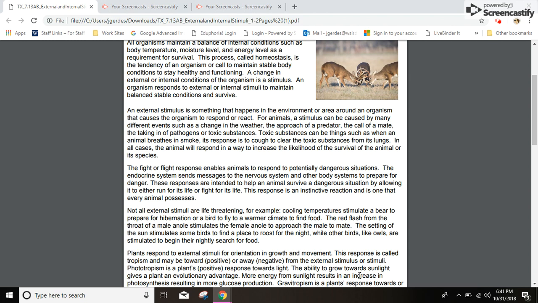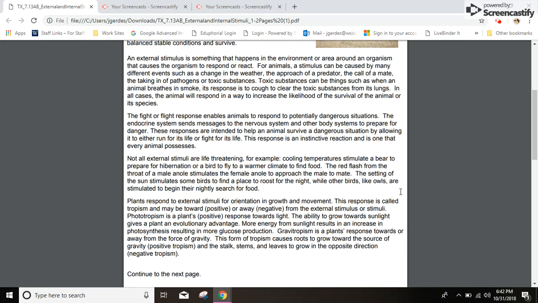These responses are intended to help an animal survive a dangerous situation by allowing it to either run for its life or fight for its life. This response is an instinctive reaction and is one that every animal possesses. Not all external stimuli are life-threatening.